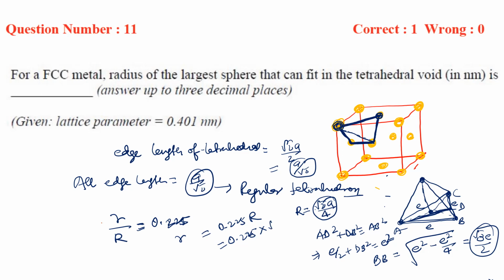So root 2 by 4 into a is what? 0.401. So this will be 0.0318 angstrom. Right? This is the answer.